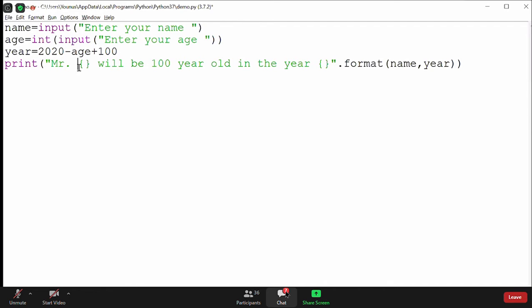So it's your call where you want to use this. Wherever you want to print the value of the variable, you will use this placeholder. If you want it at the beginning, you will use it at the beginning. If you want it in the middle, you will use it in the middle, and if you want it at the end, you will use it at the end. This will be decided by you, where you want to print the value of the variables.